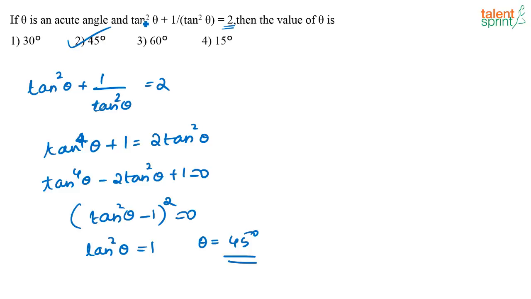So if you put tan squared 45 here, you will have 1 plus 1, 2 divided by 1, which is equal to 2. So it is easier to, instead of doing it this way, it would be easier if you can check with the options.